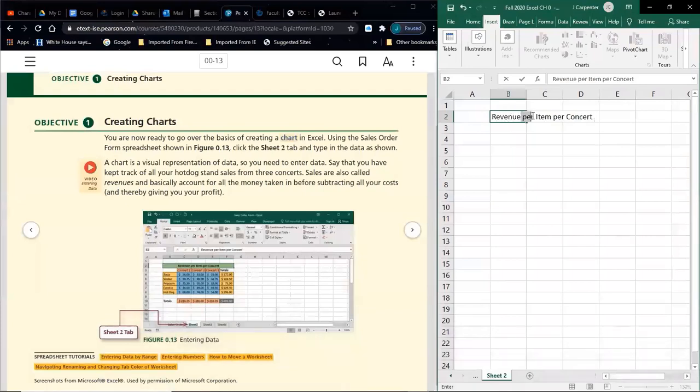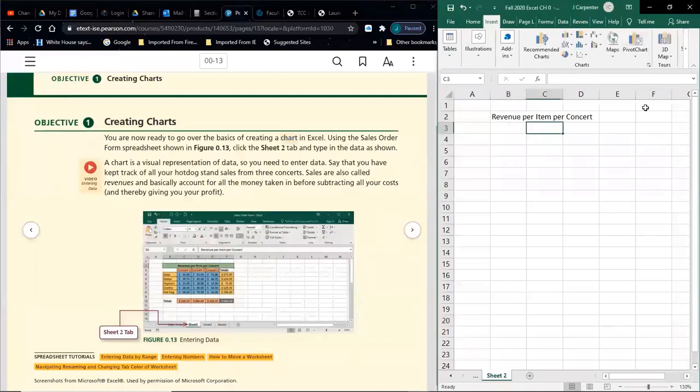The idea of what the word "per" means, we are going to get into very heavily in this course. It's a very simple definition, but it plays an important role all semester. So: revenue per item per concert.